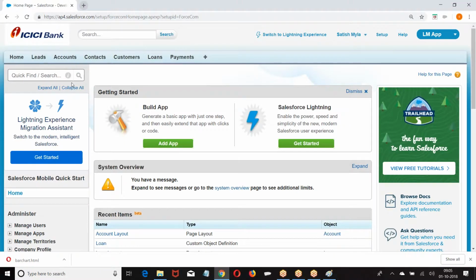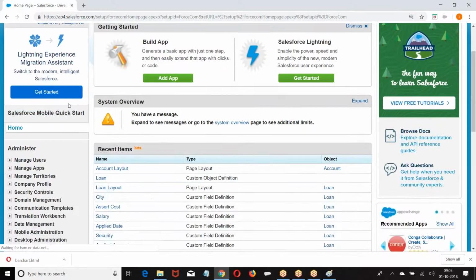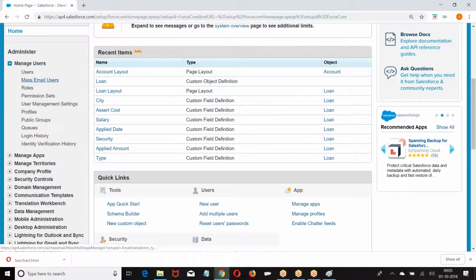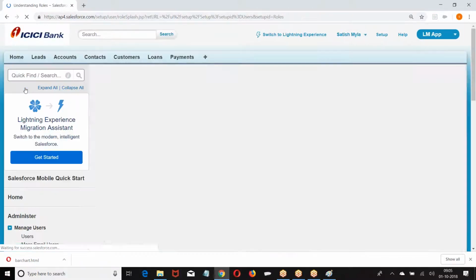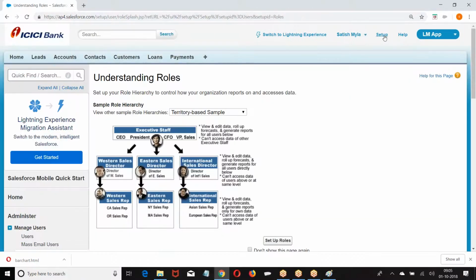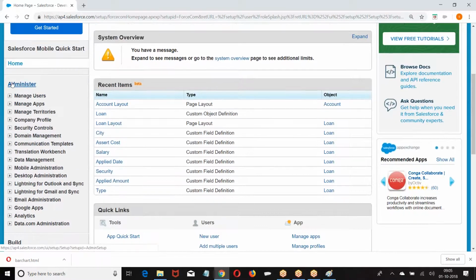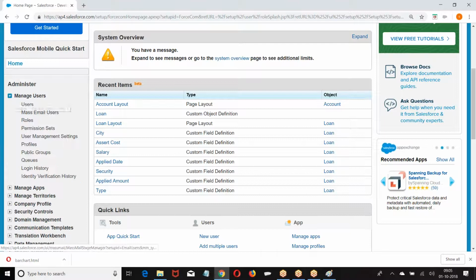Let me show you one more time. How do you create this role? Setup, Administer, Manage Users, Roles.